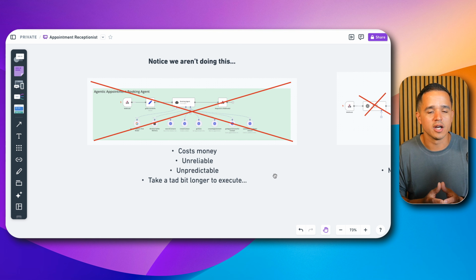And so if at any moment any of those things change, then you start to see unpredictable behavior. We saw this recently whenever GPT-4o was released and I was using GPT 3.5. It seemed like the performance of the GPT 3.5 LLM was degraded. And so I started to get weird results, and you've probably experienced the same. And so for now, I'm just staying away from agentic workflows such as this one.